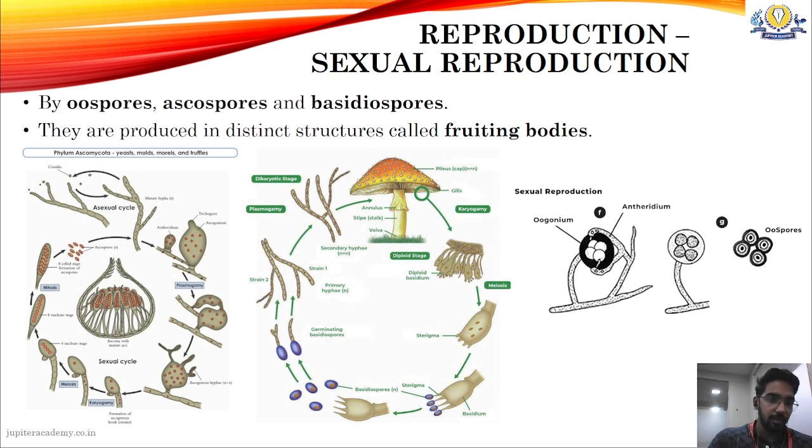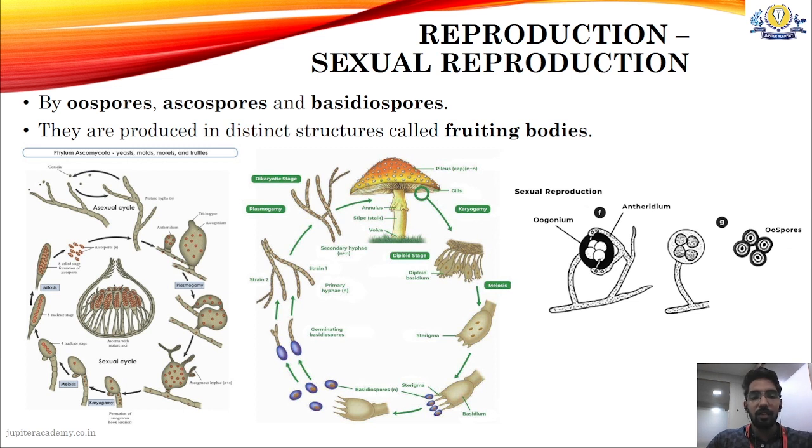Okay, yes. So the first cycle shows ascomycetes. Ascomycetes means sac fungi. Okay, so the fruiting body is in the shape of a sac. So what happens? The mycelium produces ascogonium. Okay, ascogonium undergoes plasmogamy, which is the fusion of cytoplasm, and produces an n plus n state, which is your dikaryophase.